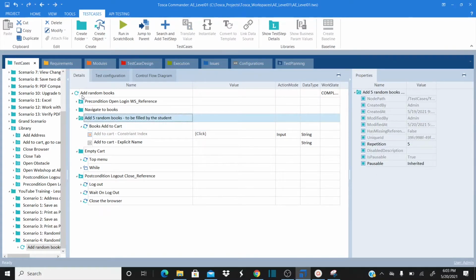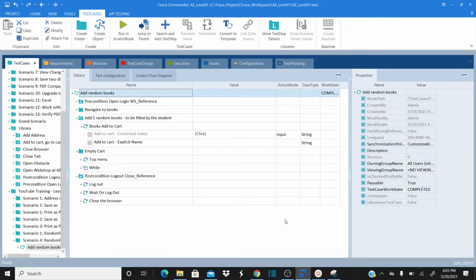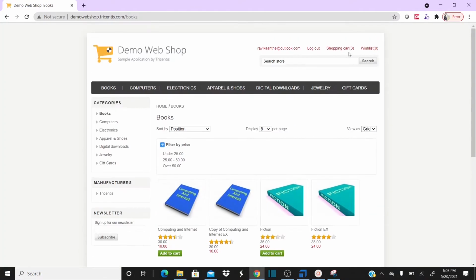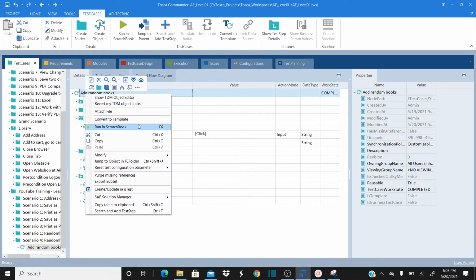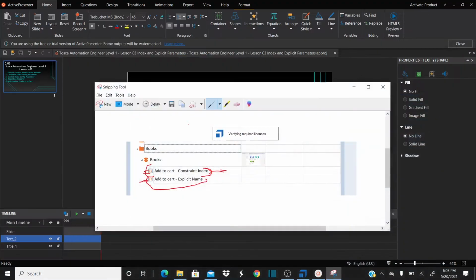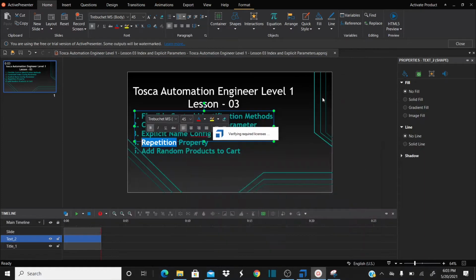Now let's run this particular test case and see what happens. Let me log out and close this browser, right click and run from scratch. It should open our browser.